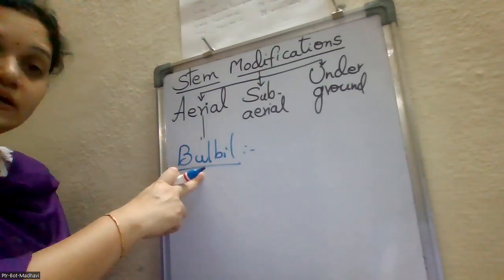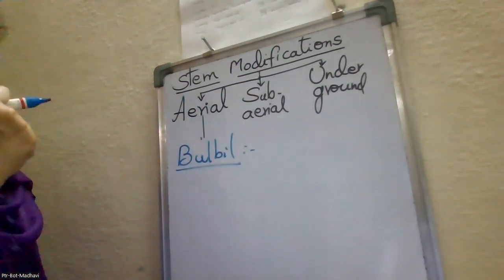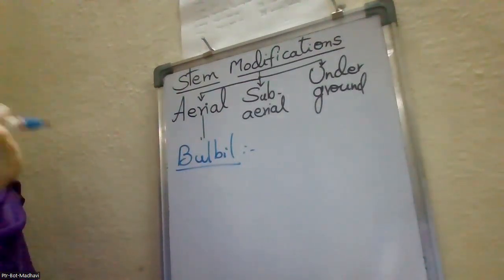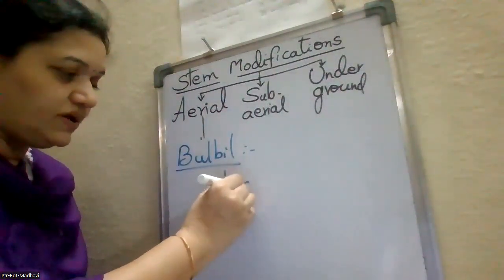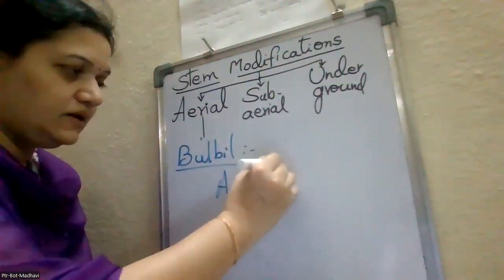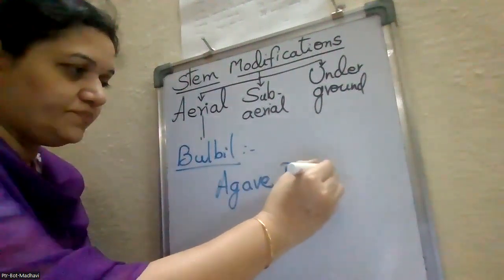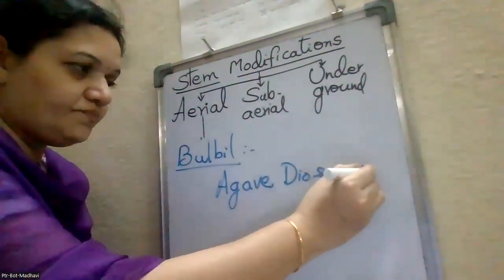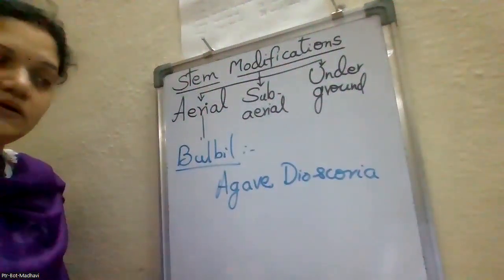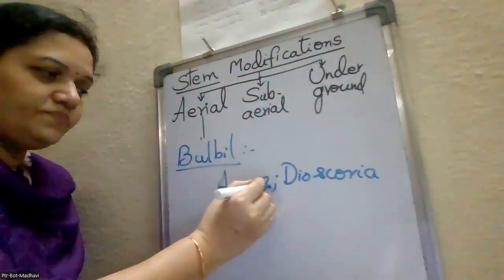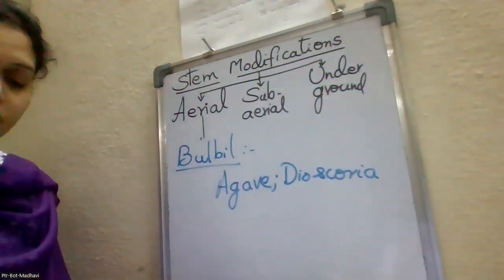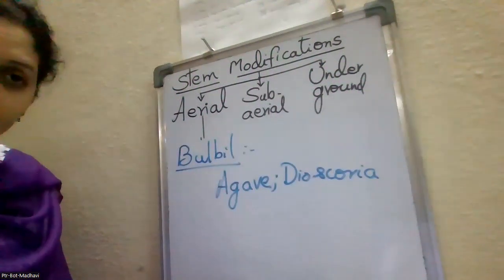That is called the bulbil. In this, the best example is the Dioscorea, agave. Agave means aloe vera, and Dioscorea. Any one example you have to write. Any one. No need of both. Dioscorea. That is the bulbil.